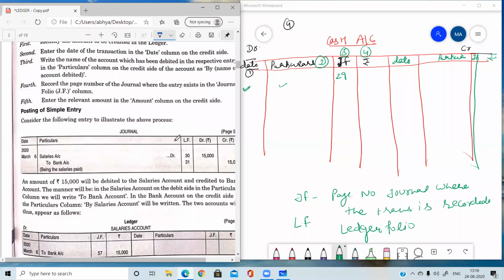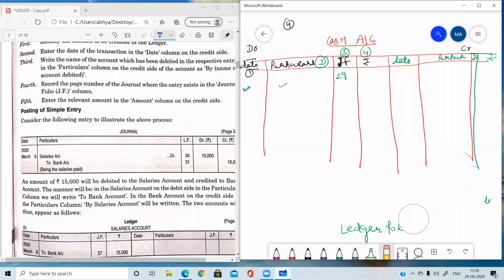Let's check. This is the journal entry which we have already passed. One transaction has two aspects. I told you earlier that every transaction has two aspects: one is the debit aspect and one is the credit aspect. In this entry, you can see that you have paid salary through cheque. So salaries account debit to bank account. Two accounts are there, so we need to prepare two accounts. One transaction will be posted in two accounts. The first account is the salary account.